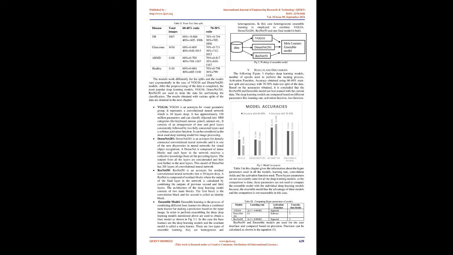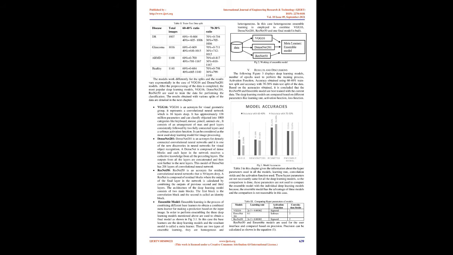The more data the model uses to train, the higher the accuracy obtained, but comparisons are made between models trained on various training and testing data to observe the performance of the models. The models work differently for the splits and the results vary exponentially in the case of VGG16 and DenseNet201 models.